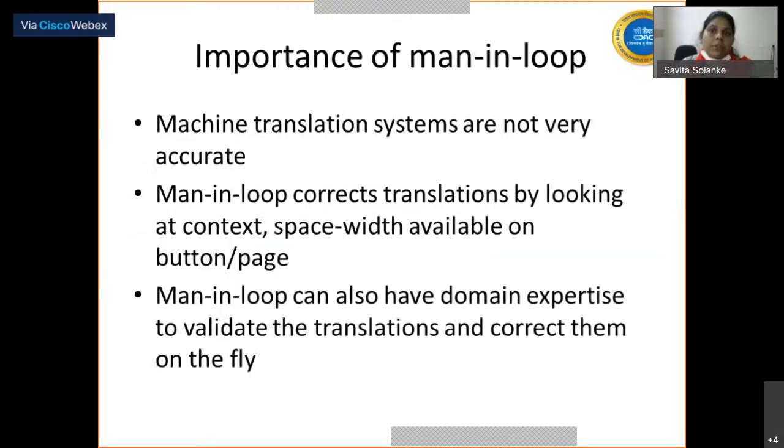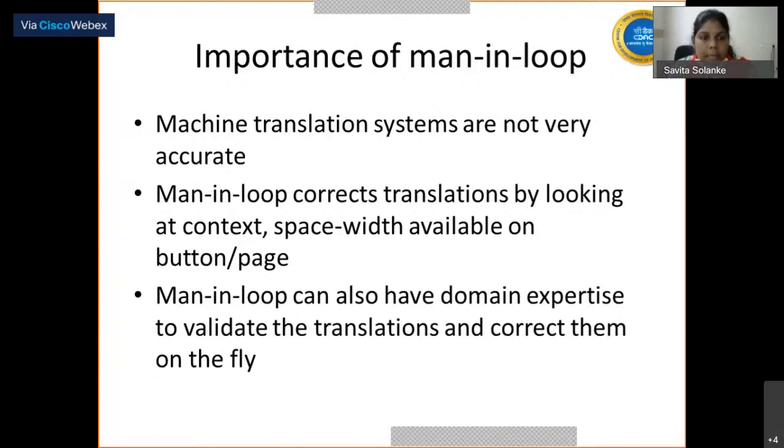Okay. Importance of man in the loop. Machine translation systems are not very accurate, because it may be possible that systems are not trained for that particular domain. And man in the loop corrects the translation by looking at the context and the space available on the button or page. For example, take Apple. Apple translation on the Apple Corporation website and on a fruit website is altogether different. So man in the loop considers the context of the website.